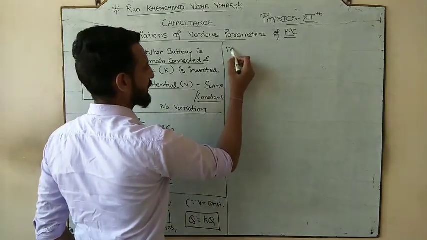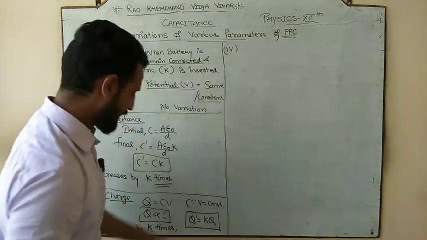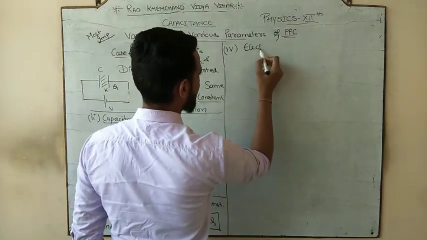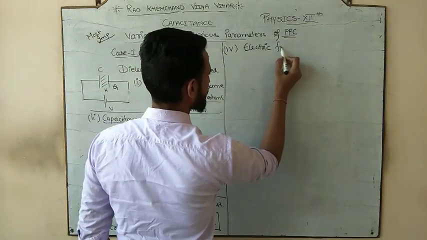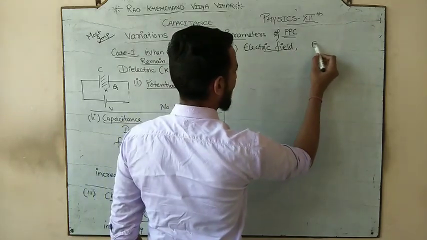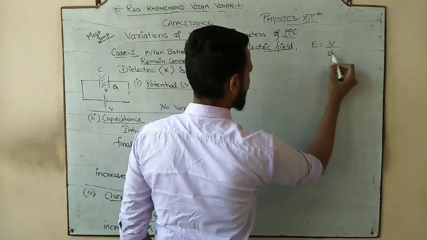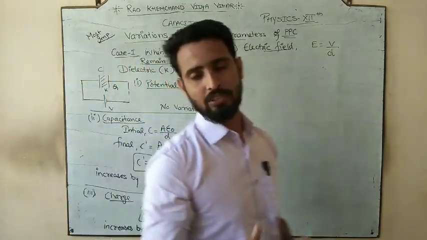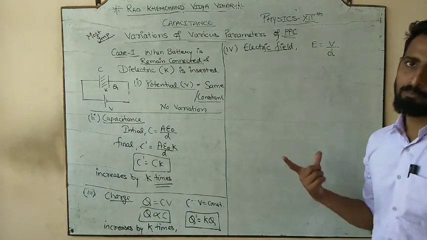The fourth parameter that we are going to discuss is the electric field. What is the formula for electric field? Magnitude-wise, it is dV by dr. What is the meaning of dV? Potential difference.